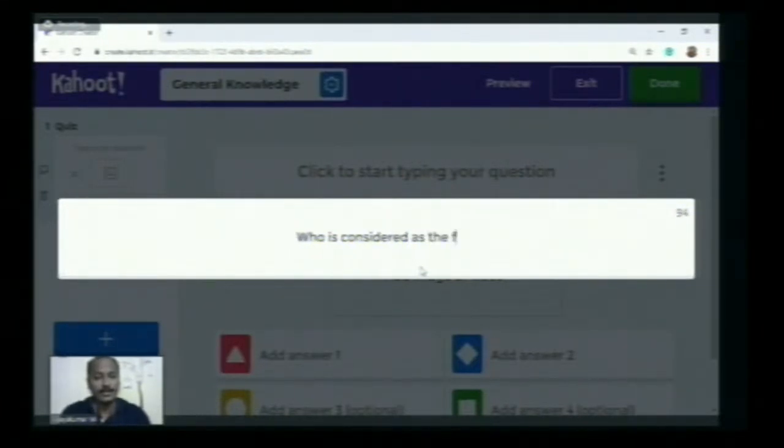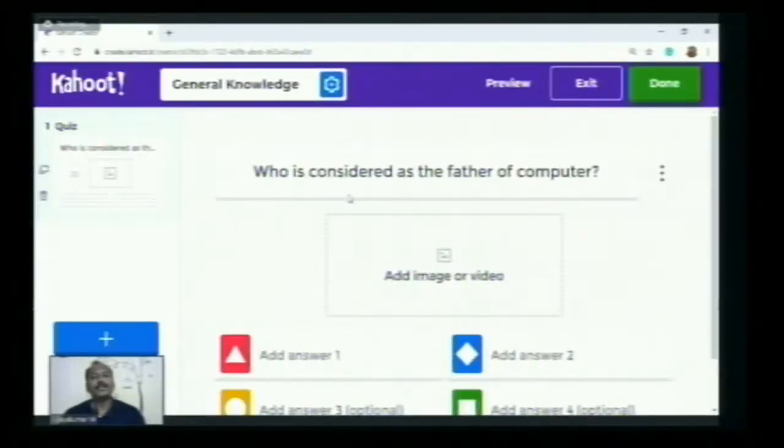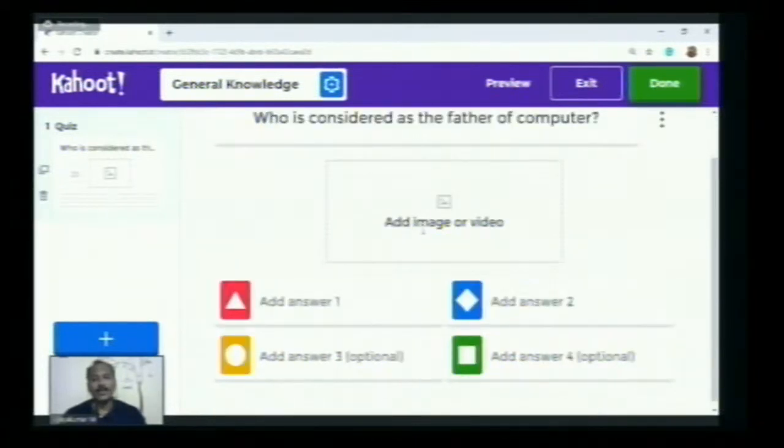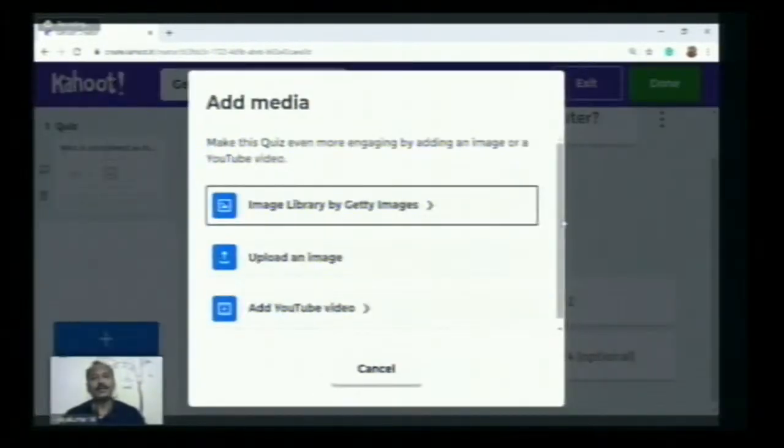Okay, who is considered as the father of computer? So this is the question. Now you can see, who is considered as the father of the computer? And here you can add an image or even a video. That's the thing I like to add. You can add an image or video directly to your question. Let me click that. See here, after that you can add media.